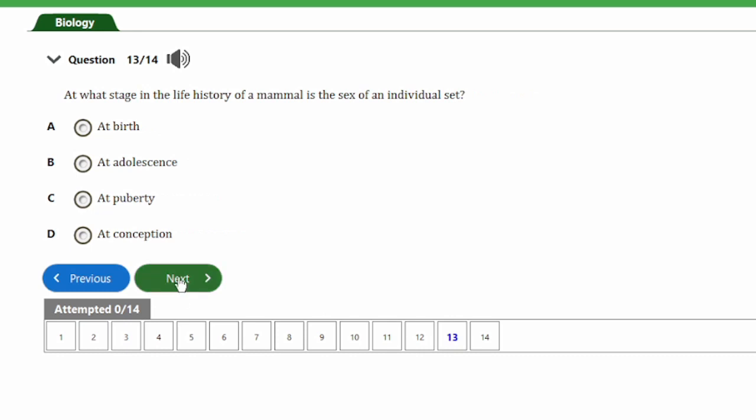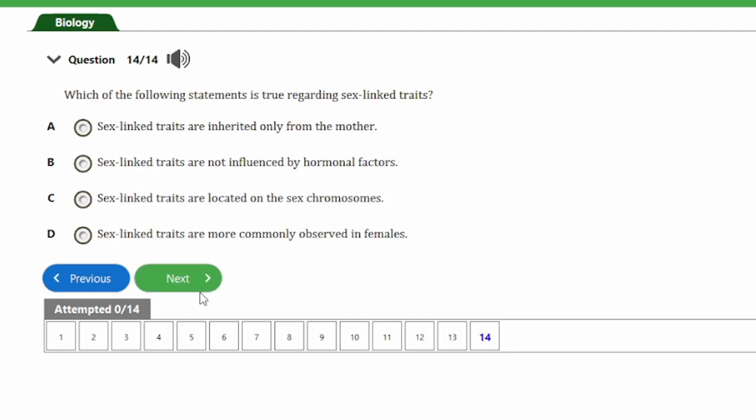That's question number 13. It says, at what stage of the history of a mammal is the sex of an individual set? A, at birth, B, at adolescence, C, at puberty, D, at conception. So guys, the answer to this question is option D, and that's at conception. Sex is determined when fertilization takes place, and this is regarded as the stage of conception. So guys, the answer to this question is option D. So finally, we are going to consider the last question here, guys.